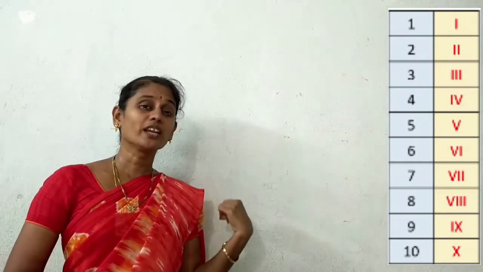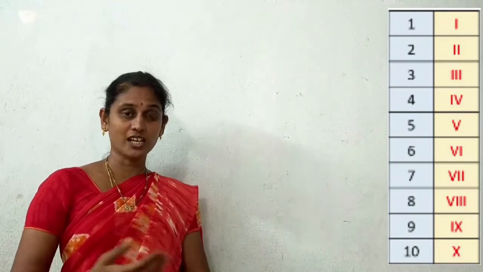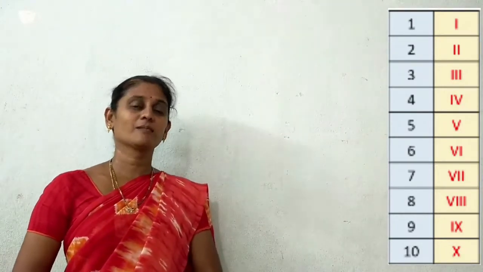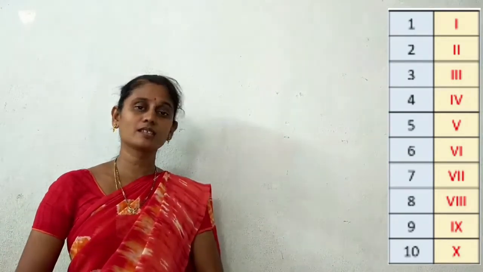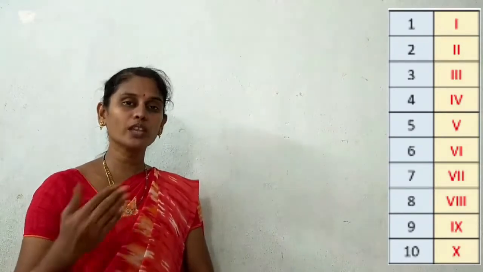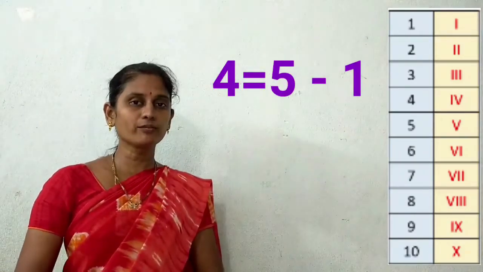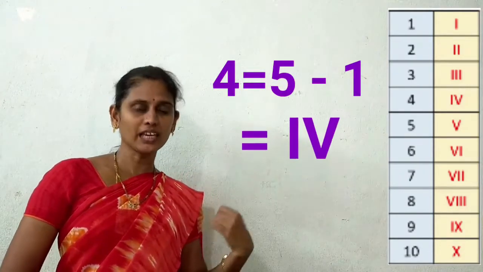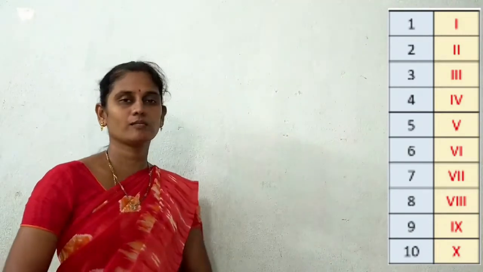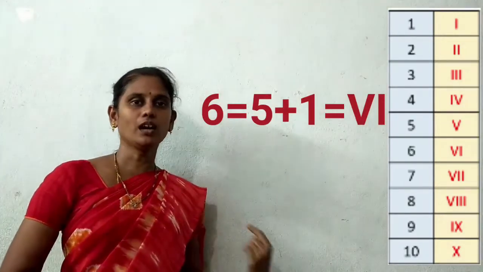Good. Now the next number 4. How do I write 4? Shall I write 4 I's? No. Why? The rule 1 tells us the symbol I should not repeat more than 3 times. Now 4, how do we write 4? Very good. IV. 5, we have the symbol V. 6 is 5 plus 1, VI.